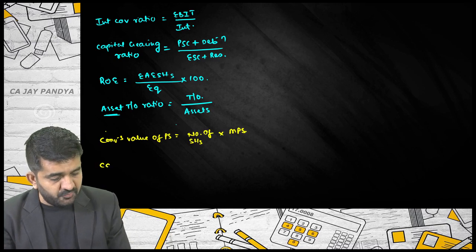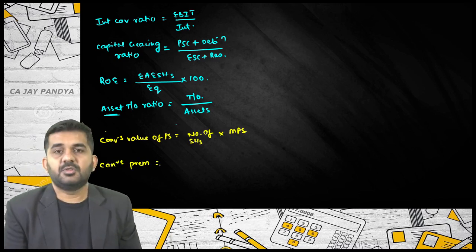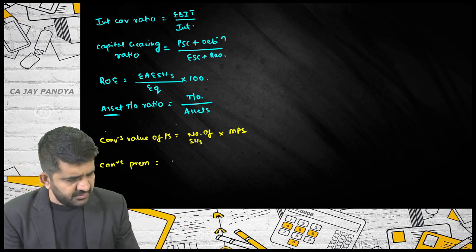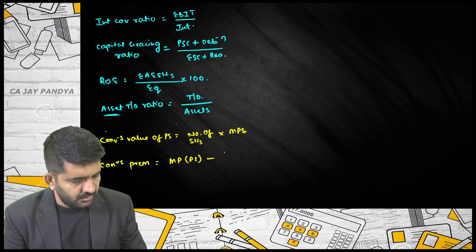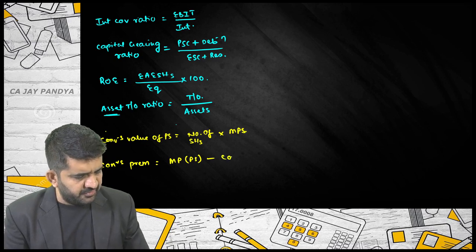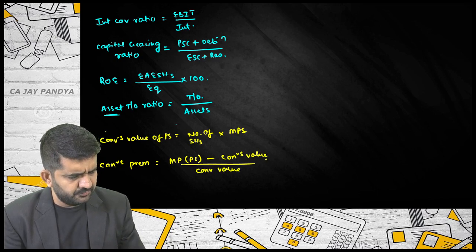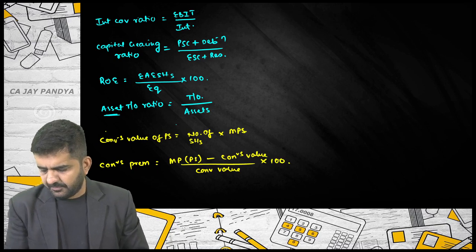Then it was conversion premium. What was conversion premium? It is market price of preference shares minus conversion value, divided by conversion value, multiplied by 100.